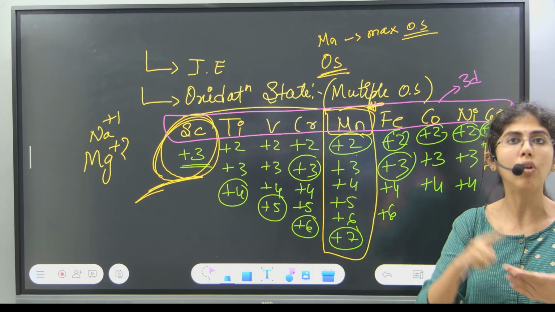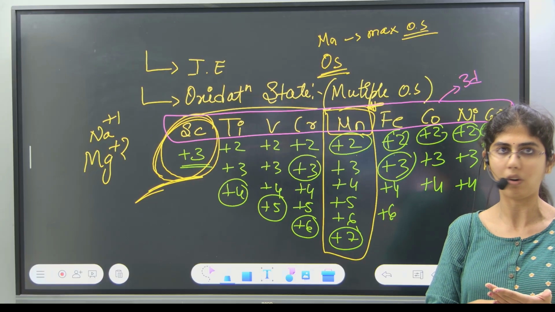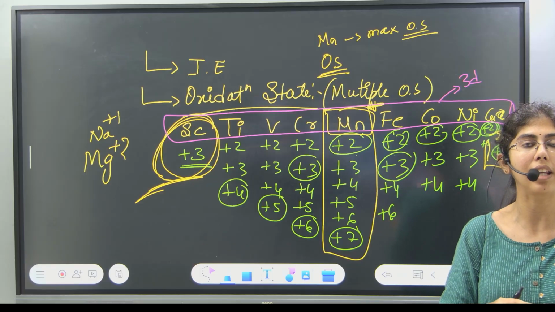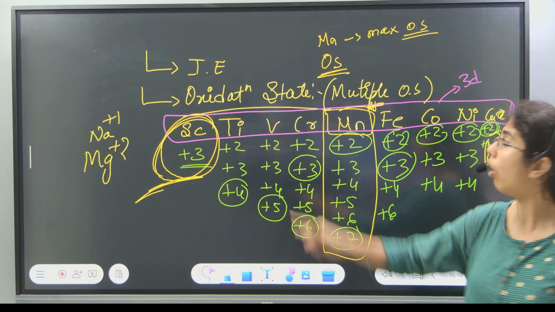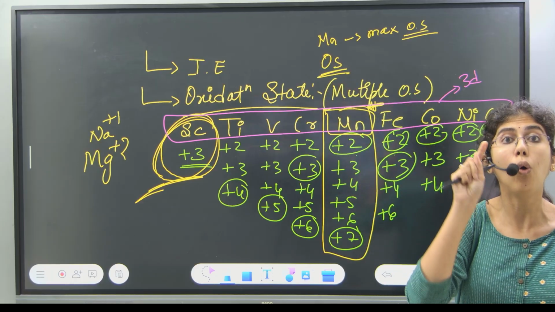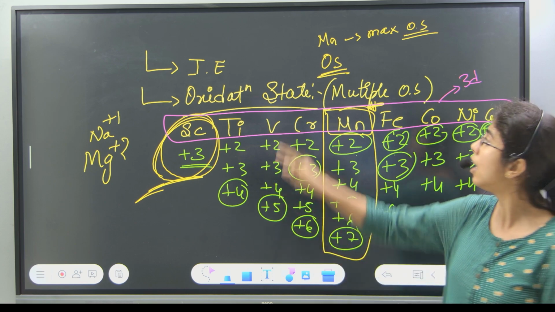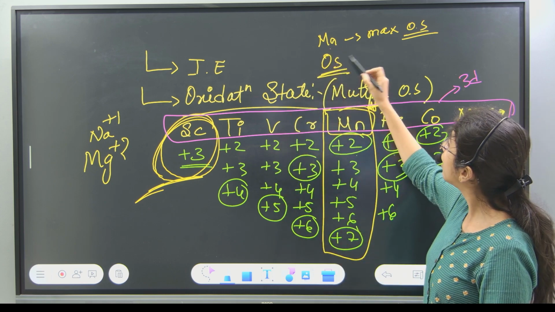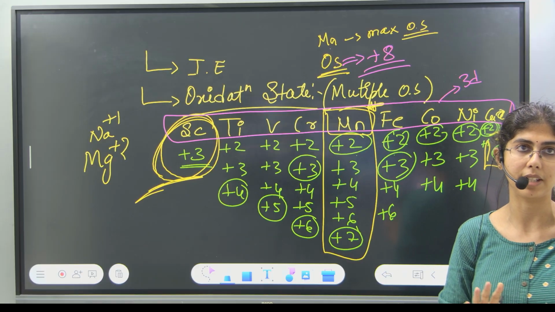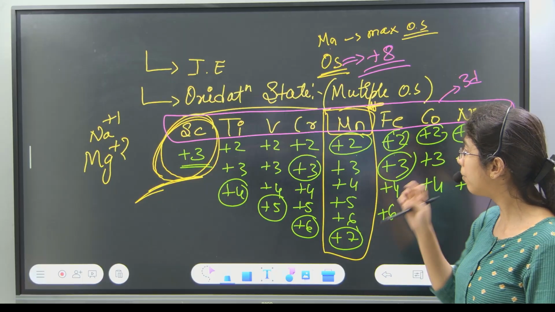We have 4d and 5d transition series also. Now totally, if they ask you about d block elements and they have given osmium as an option, you have to go for osmium. If they mention only the 3d series, you can go for manganese. Remember, osmium can show up to +8 oxidation state. Remember that.